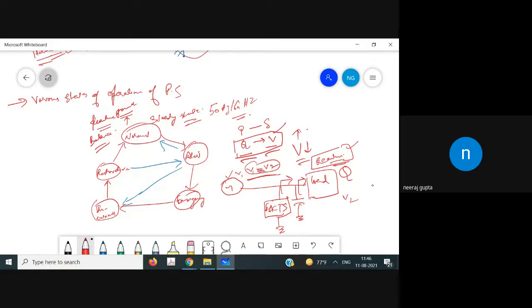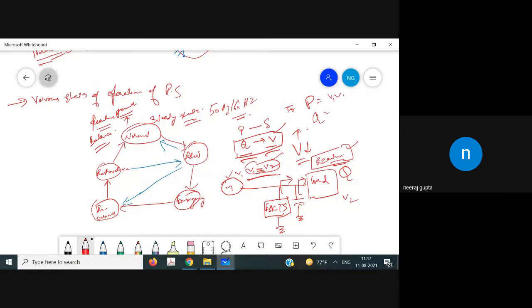So what we do, to understand this, you must know the expressions of P and Q, the active and reactive power flow through the transmission line.